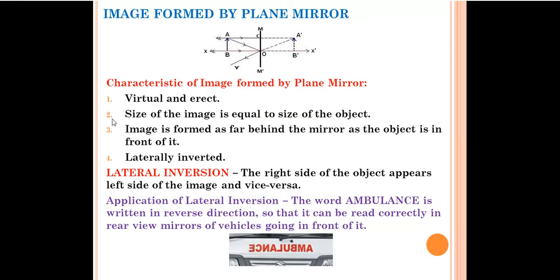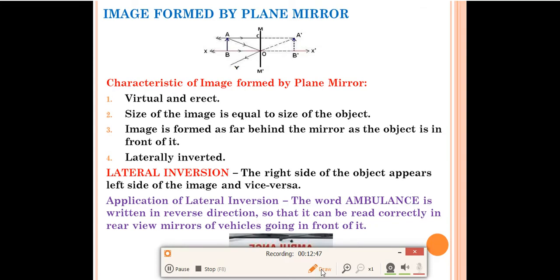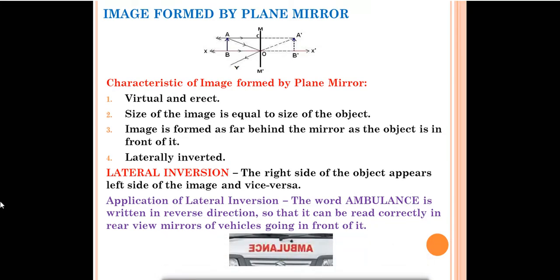Now, image formed by the plane mirror. Now we'll discuss the images formed by the plane mirror. Suppose this is our plane mirror M and M dash, and this is the object AB. If a ray of light comes from here to here, what will happen? It will strike the surface and a ray of light is coming from this point to this point.